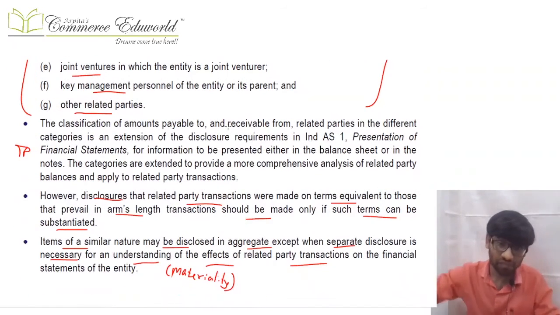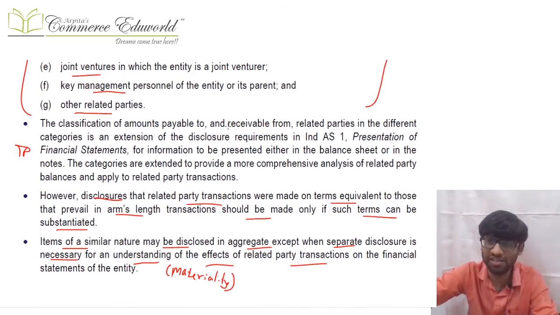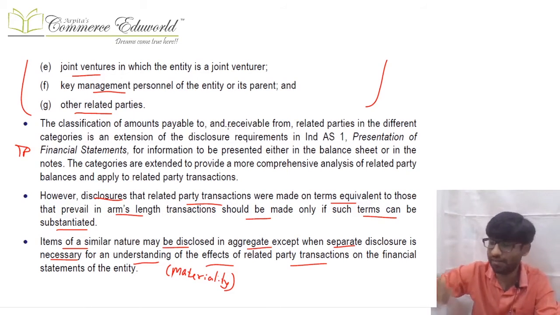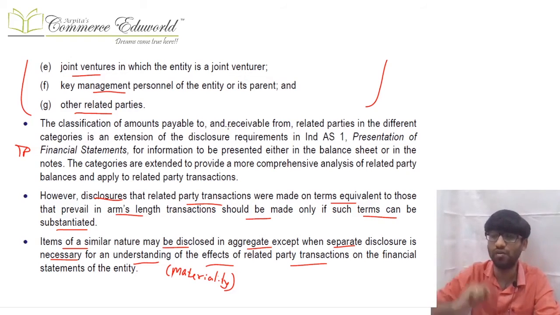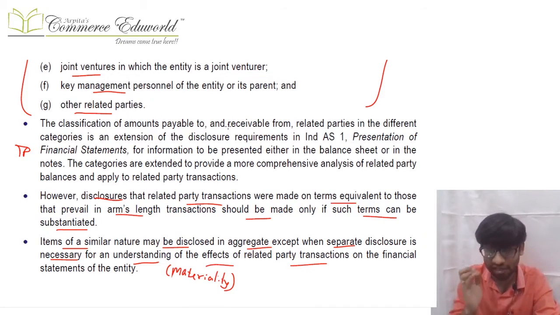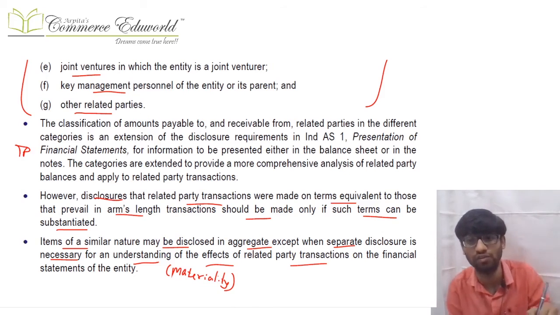Further, if you are telling that this transaction is at arm's length price, then you can tell that only if you can substantiate the same. See, let us say I have done a transaction with a related party, I am disclosing that related party transaction with all the details required above, and I am also writing over that this is an arm's length transaction. Then I can write that only if I can substantiate why I am telling that this transaction is at arm's length price, or else don't write that, okay.